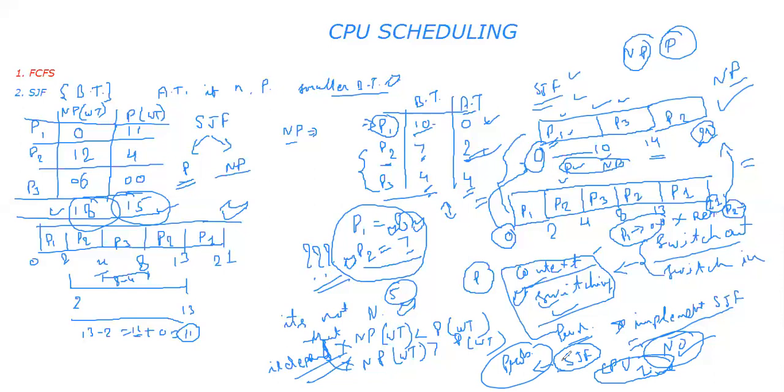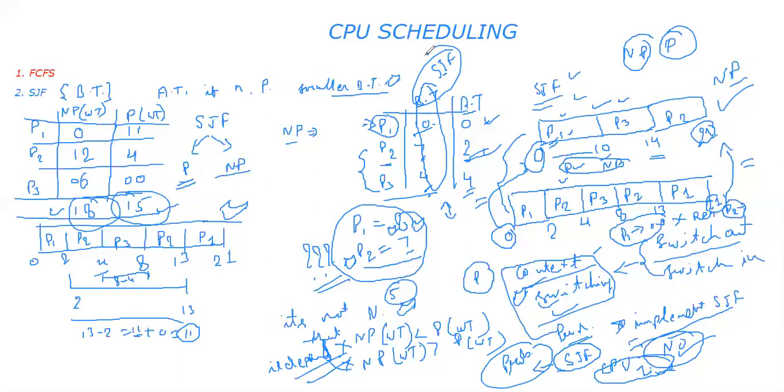I am not sure, but my calculation says that it can take X amount of time, and from that calculation, I can get the burst time, which is the primary concern of shortest job first, and then I can schedule those processes. So by deploying a certain predictive approach, we can implement shortest job first.